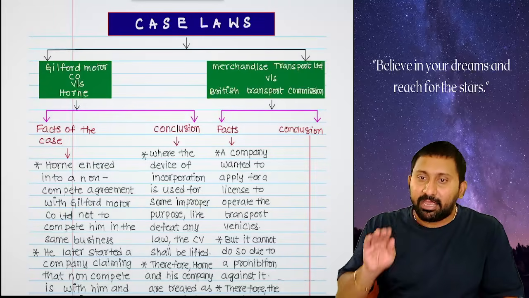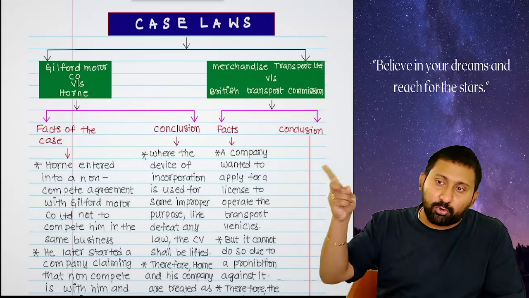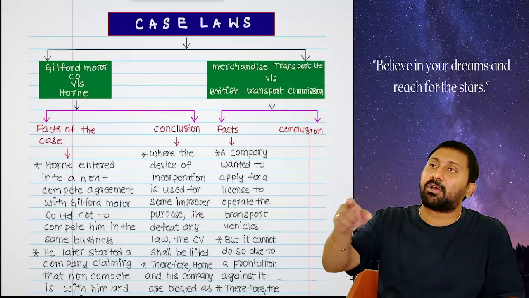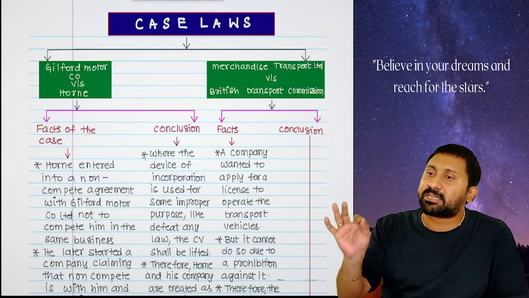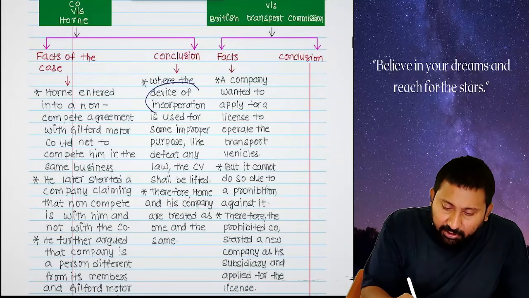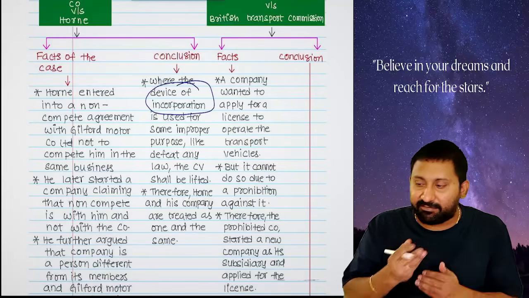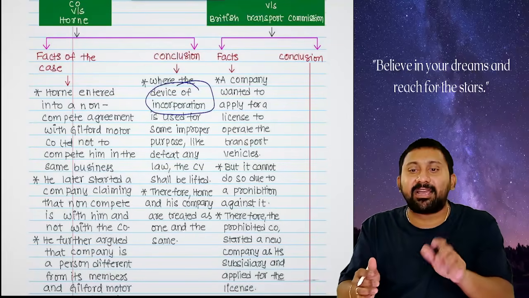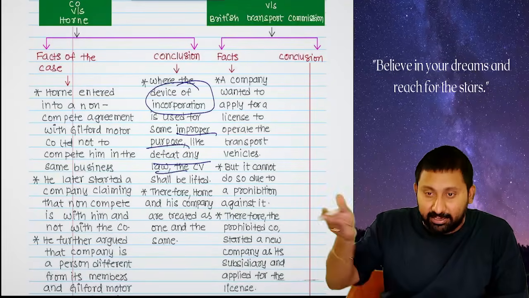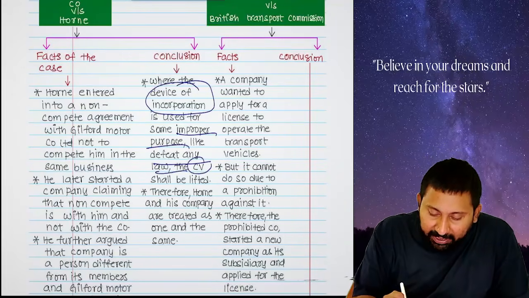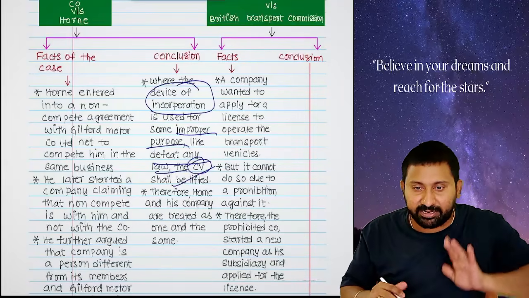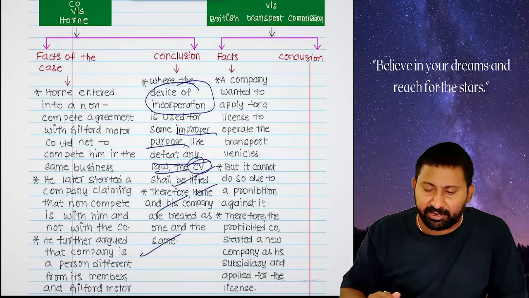Court said that your intention to start a new company to do automobile business is just to deceive the agreements. Deceive means cheat, the agreements which are already entered. Therefore, your intention of starting a company is good intention or bad intention? Bad intention. Okay? Incorporation creates a device called company. If the company is used for an improper purpose like defeating law, which law? Agreement is a contract, contract law, corporate veil will be lifted. Means the company mask you are wearing now, I will remove that mask. Who is there inside? Guilford. So both are treated as one and the same. Therefore, Horn and company are treated as one and the same.